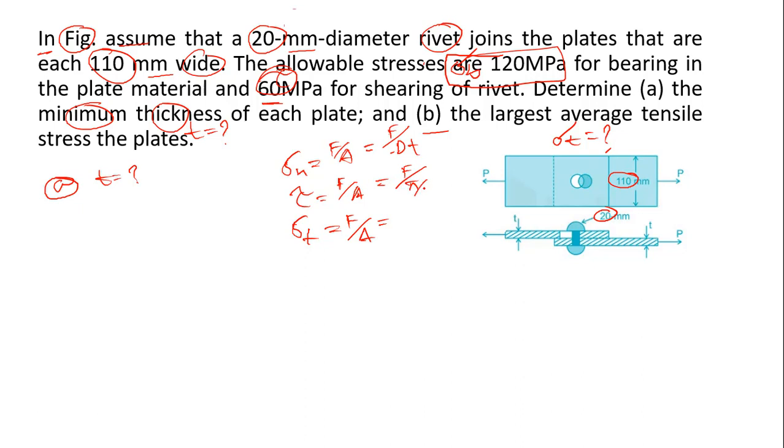For shear stress, it is F by pi by 4 d square. Only the diameter will be counted here. And number 3, tensile stress is F by the width minus diameter into t. Here a very important thing to remember is that this is width minus the hole diameter.